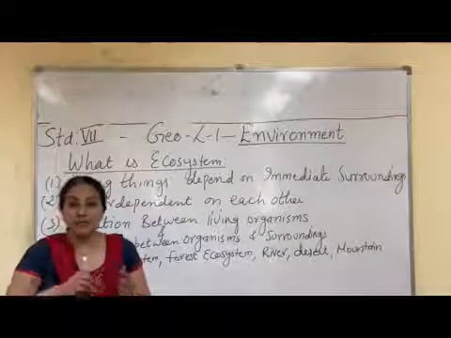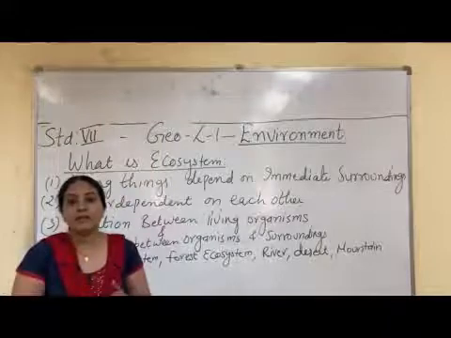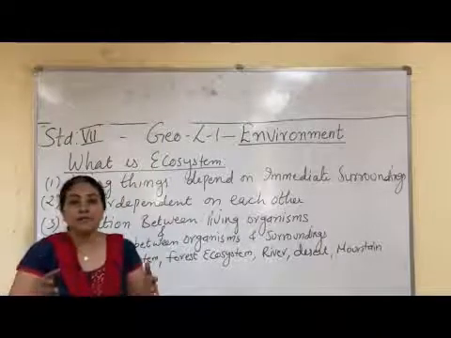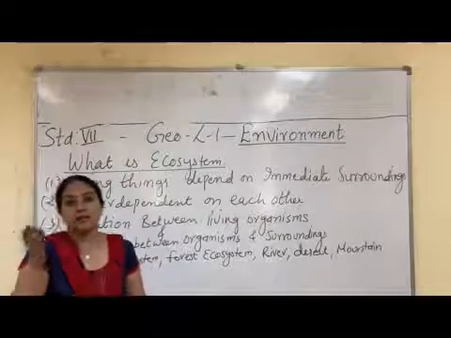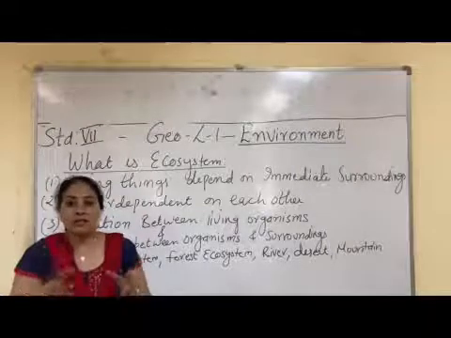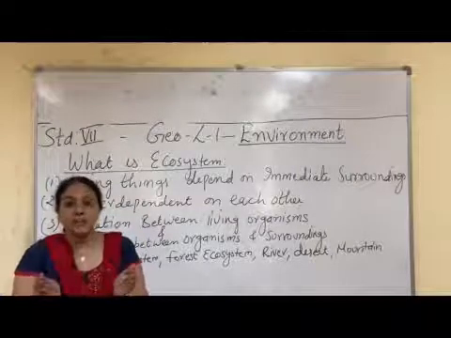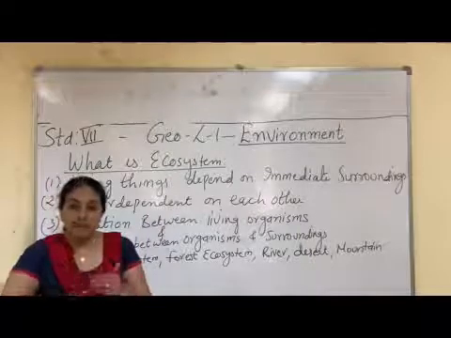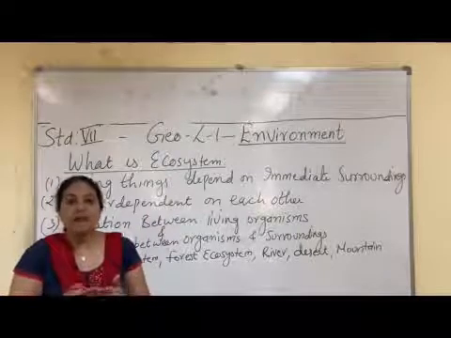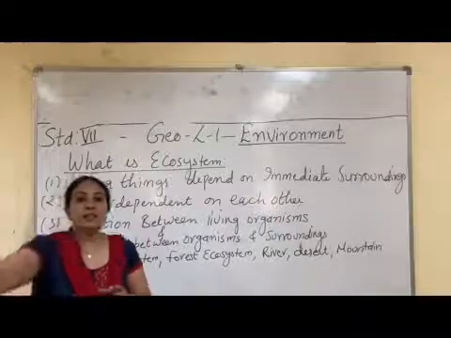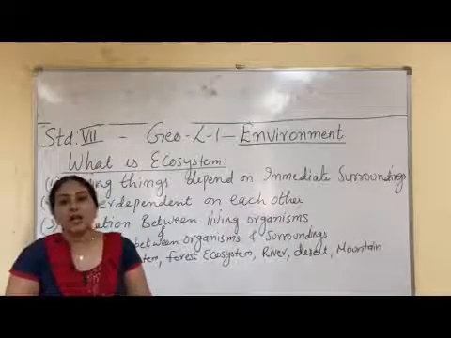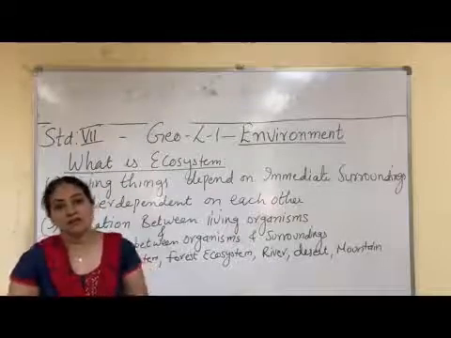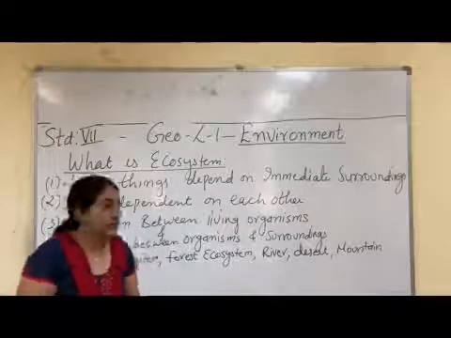All of us, whether it is plant, animal or human beings, depend on non-living things also. That is our immediate surroundings, air, water. So these relations between the living things among themselves, and the living things with their immediate surroundings, or the living things with the non-living things, together constitute a system called ecosystem.